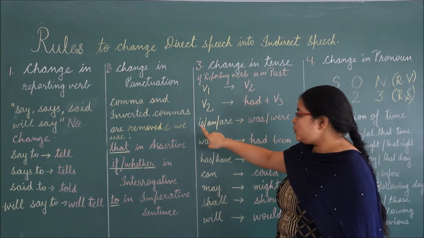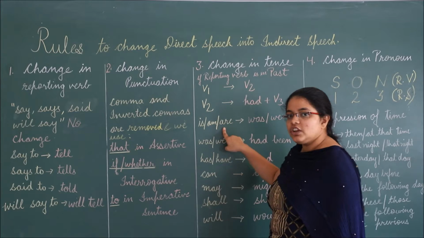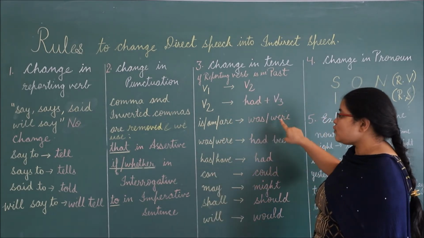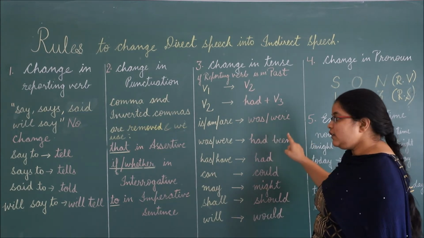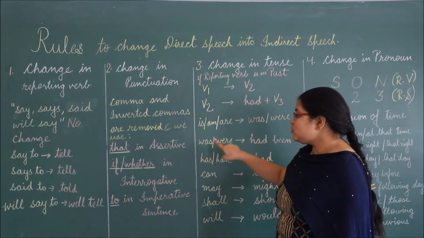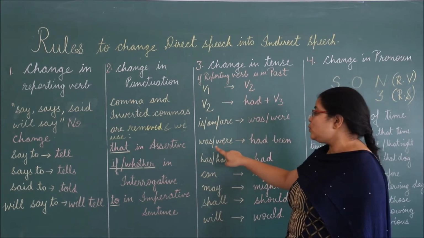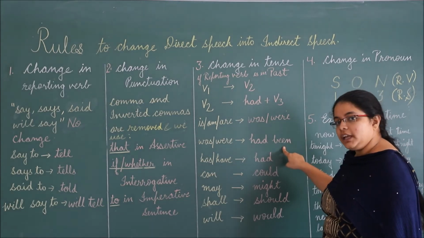If we use is, am or are in direct speech, then it will change into was or were in indirect speech. If we use was or were in direct speech, then we use had been in indirect speech.